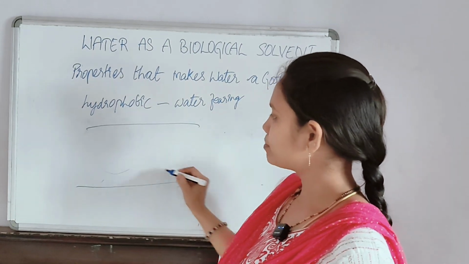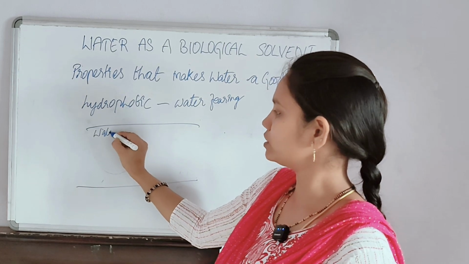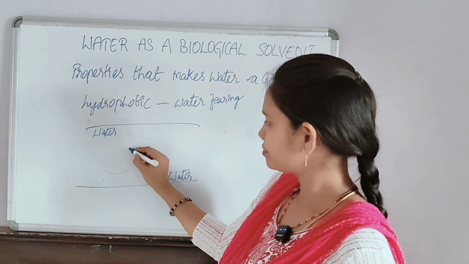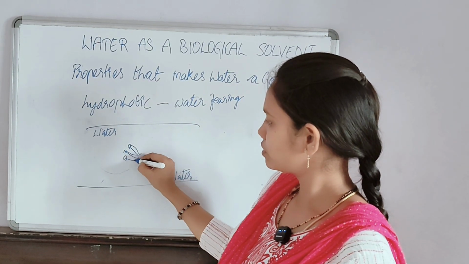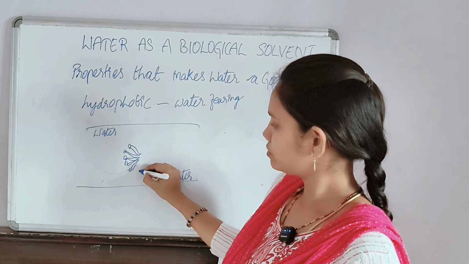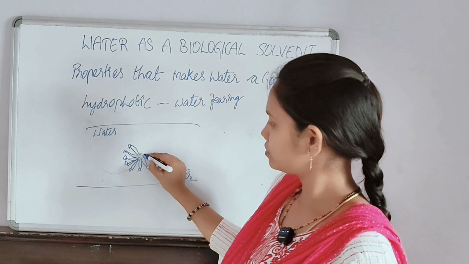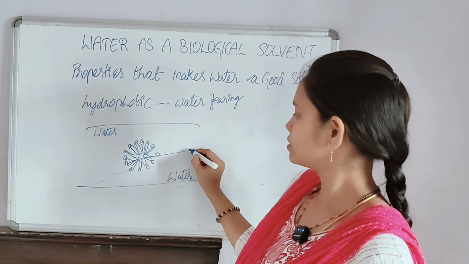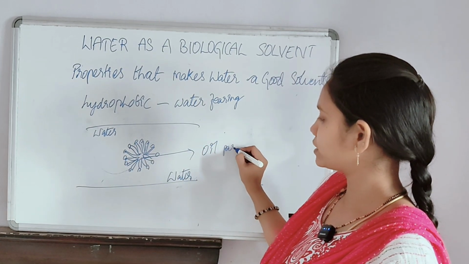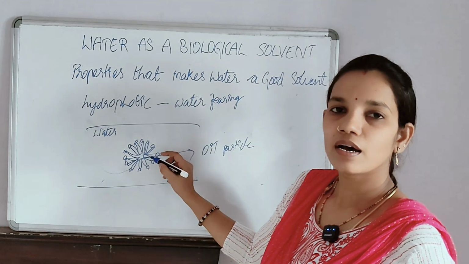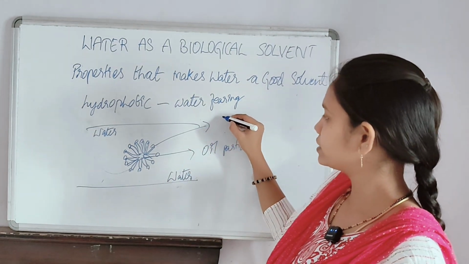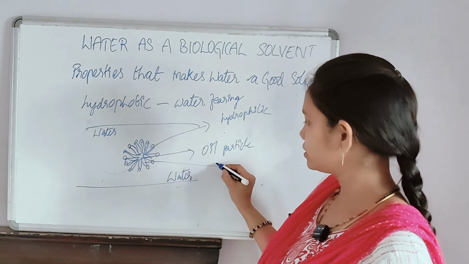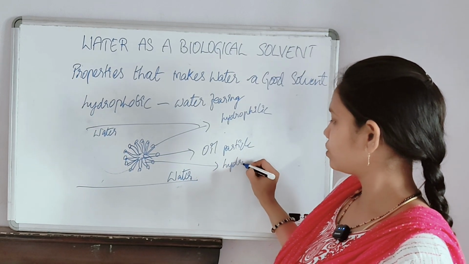If you see an example of oil in water, it forms a missile-like structure. Let's look at it. It is an oil particle and has two ends. One is hydrophilic, and the other, the tail part, is hydrophobic.